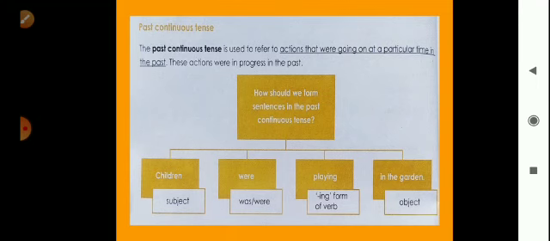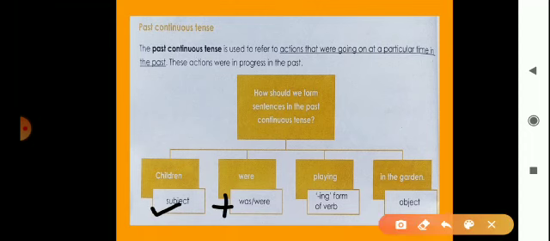So how should we form sentence in the past continuous tense? So ये पास्ट कंटिन्यूस टेंस के सेंटेंसेस हमें फॉर्म करने के लिए यहाँ पे भी हम कुछ फॉर्मूला देख रहे हैं. So formula is here: subject plus was, were plus ing form of verb and plus object.